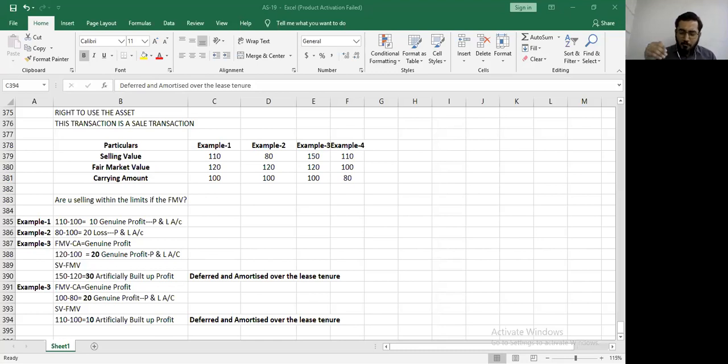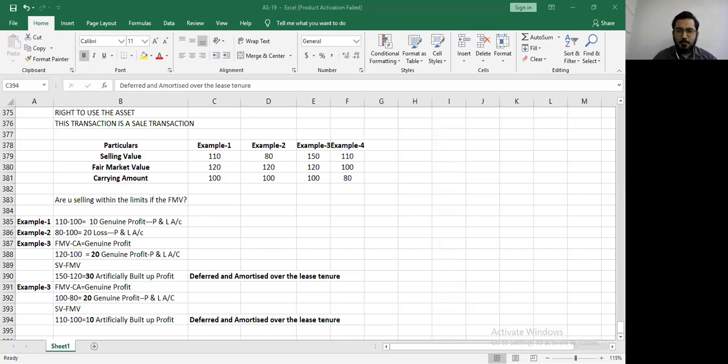You want to manipulate profit for the current financial year. तो मान लो इस financial year 31st March 2020 को आपका इतना अच्छा profit नहीं है. So in order to boost that profit, you will try and manipulate in the current year. You will not be manipulating this every time. You will look at the situation, then accordingly you will manipulate. So it's a short-term kind of a thing that you can of course recover or settle in the immediately next financial year, right? I hope that is absolutely clear to you.